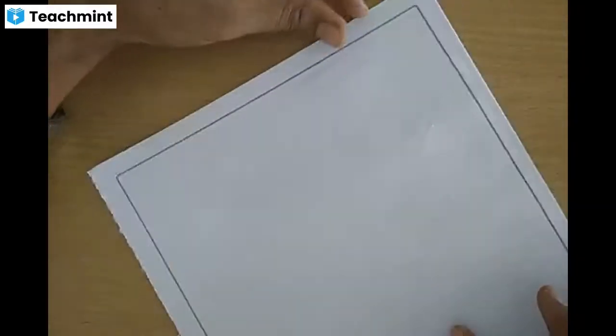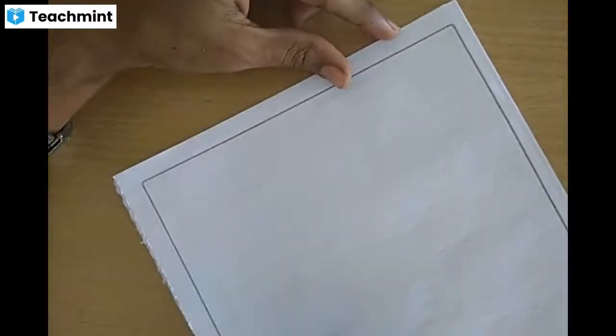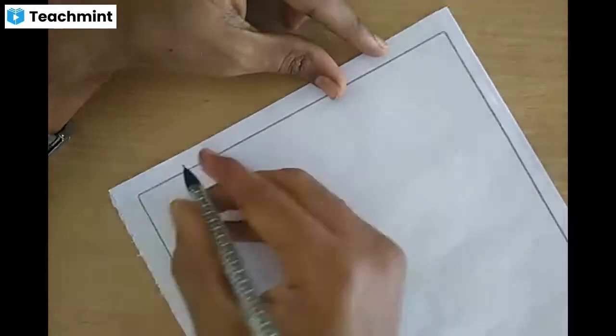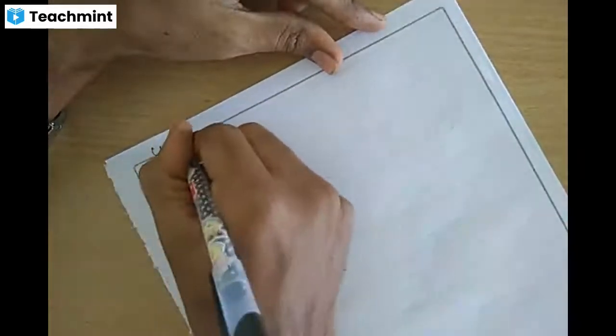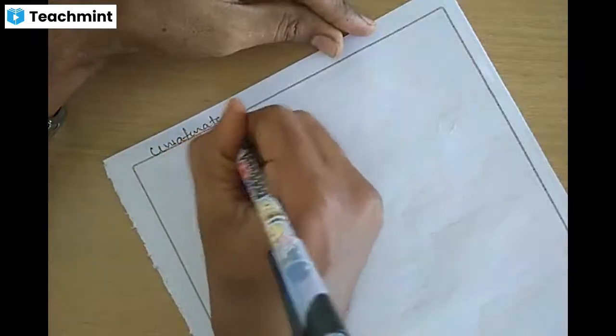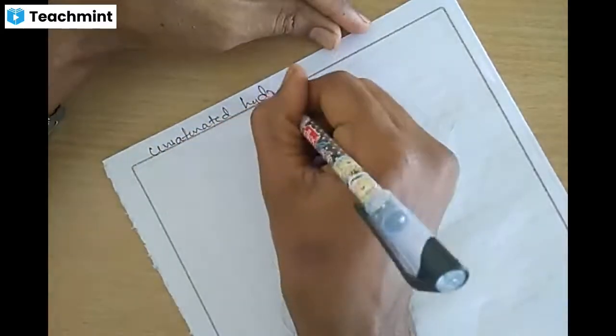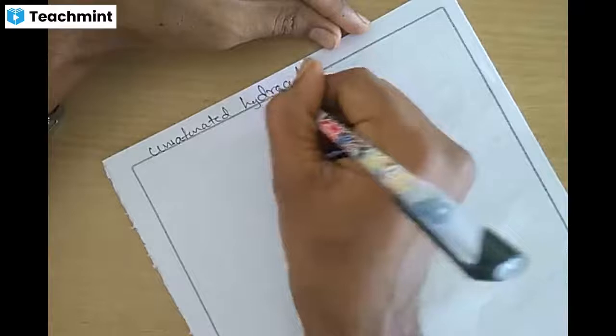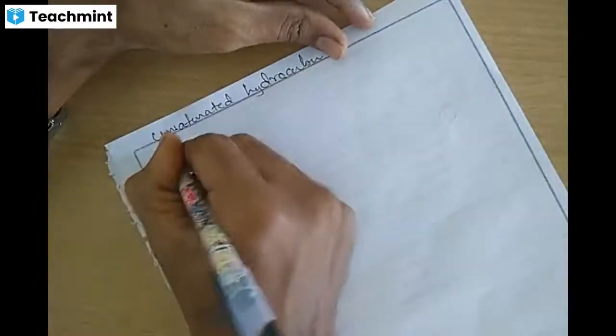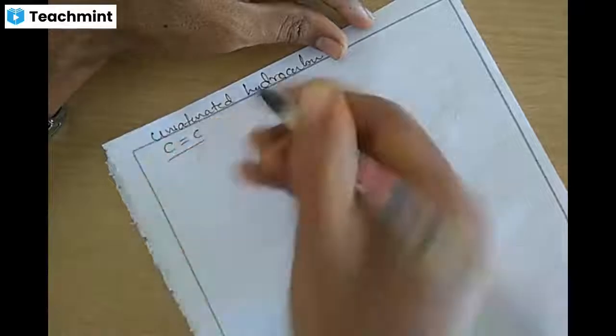Next, we need to study unsaturated hydrocarbons, that is, compounds with carbon-carbon double and triple bonds.